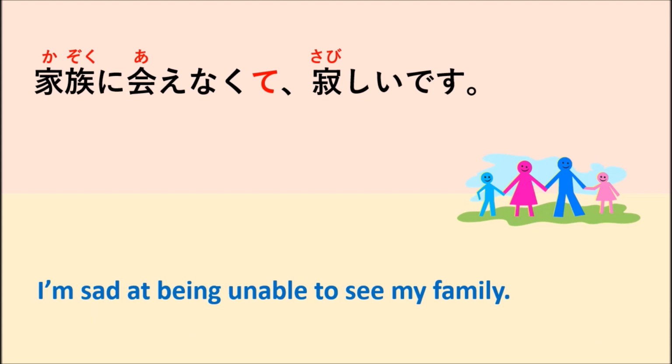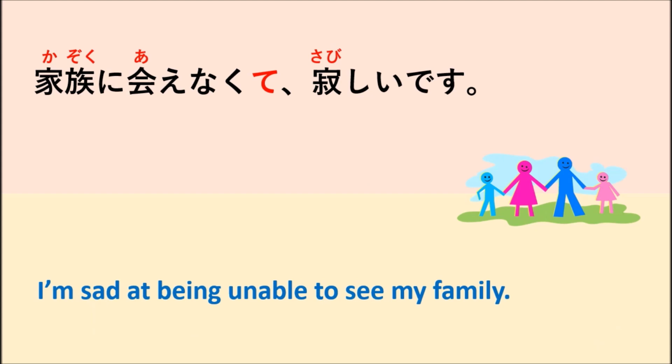家族に会えなくて寂しいです。She means I'm sad that I'm unable to see my family. Here we have なくて, which connects 家族に会えない and 寂しい.